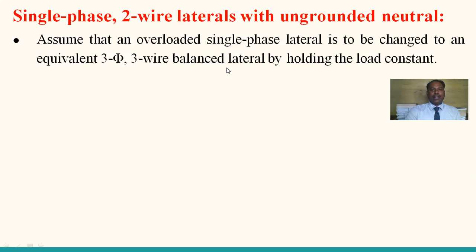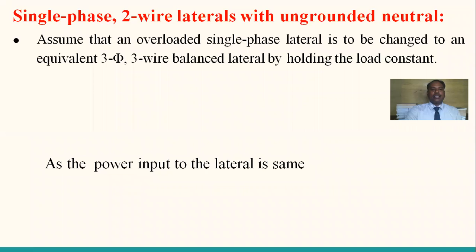That is the three-phase balanced system. Here the single-phase two-wire overloaded system is compared with the three-phase balanced system. So how the power losses and how the voltage drops vary is what we are going to discuss here.